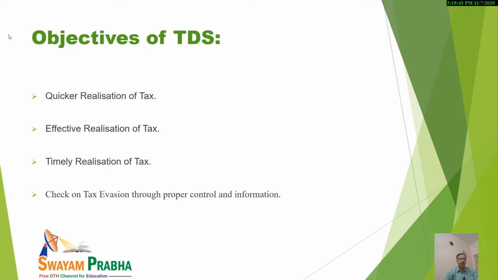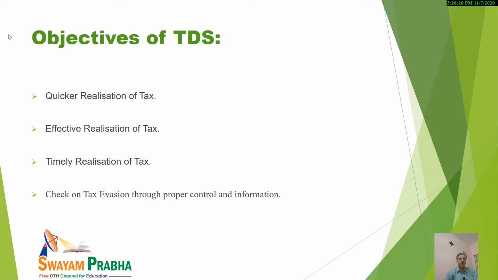It is not sufficient to have TDS provisions. When TDS provisions are duly implemented by the government and everybody is participating and doing justice to what he is required to do as per the provisions of TDS, then believe me, it will lead to a check on tax evasion through proper control and information.